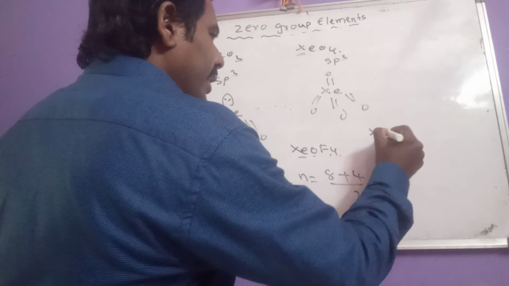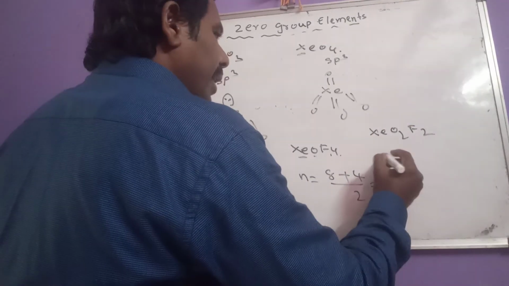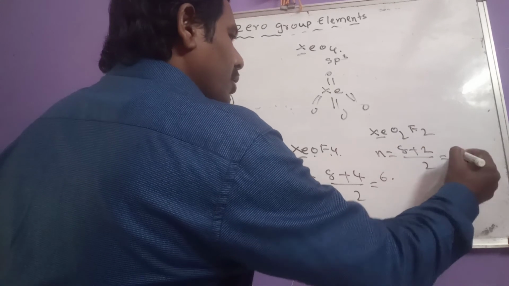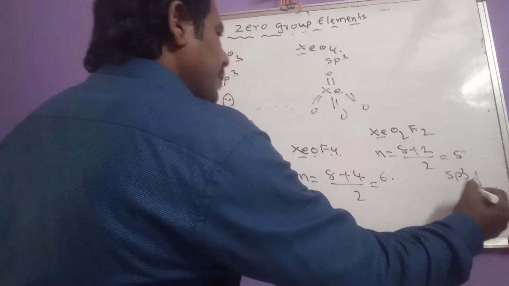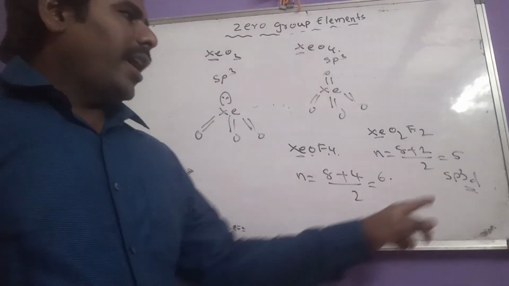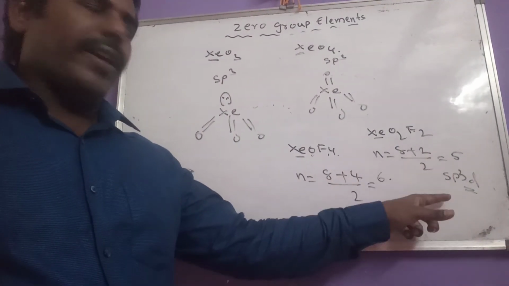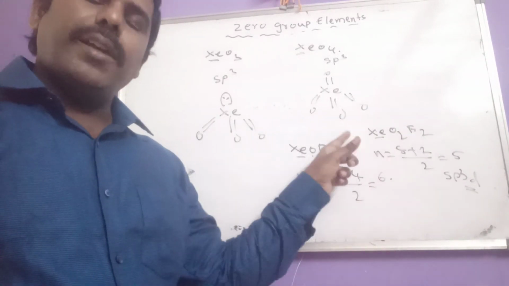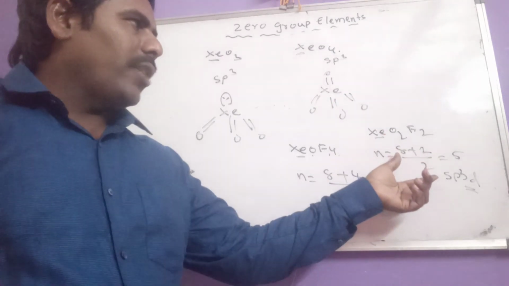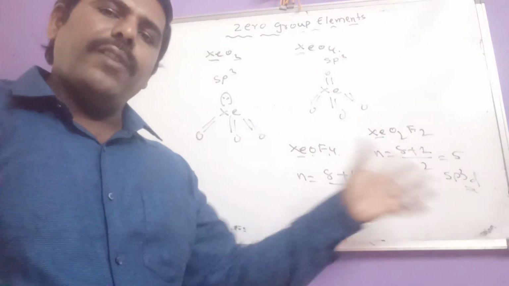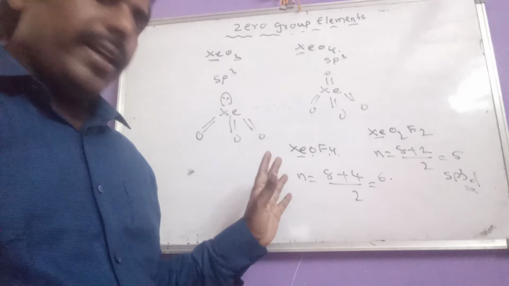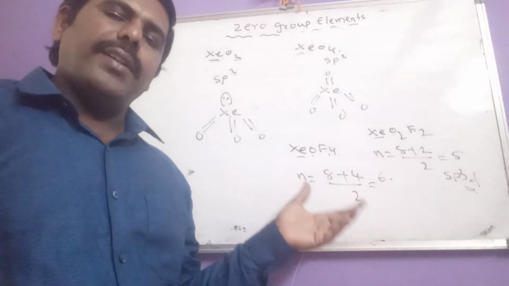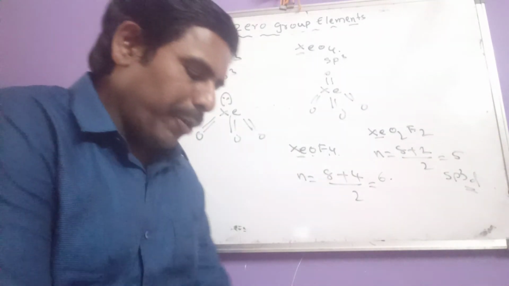And now let us see XeO2F2. Number of hybrid orbitals: 8 plus monovalent 2, by 2, so 5. So it has sp3d hybridization and it also has one lone pair of electrons, because of 5 hybrid orbitals, only 4 counter atoms are bonded to xenon. So these are the hybridizations and structures of xenon oxides and oxyfluorides.